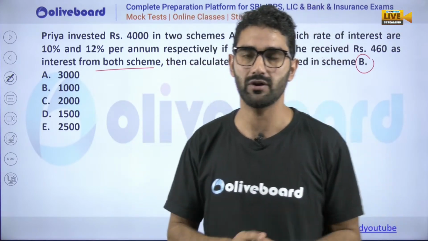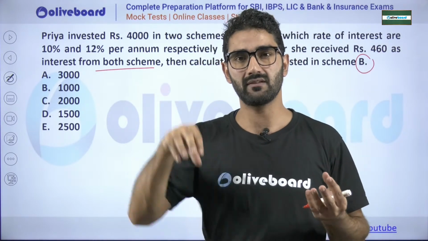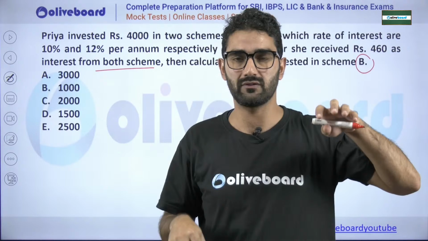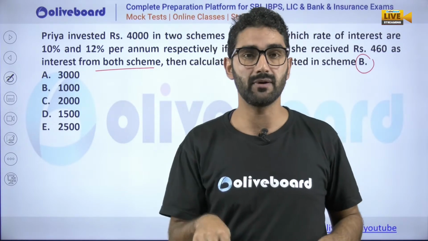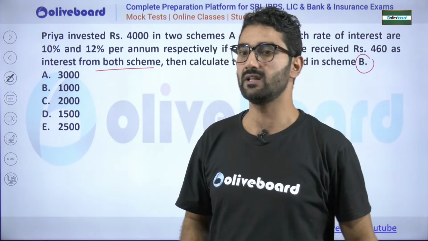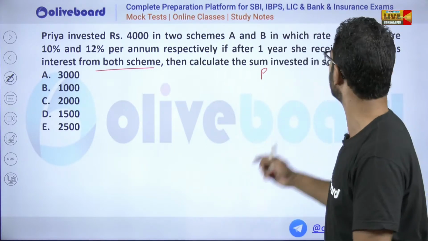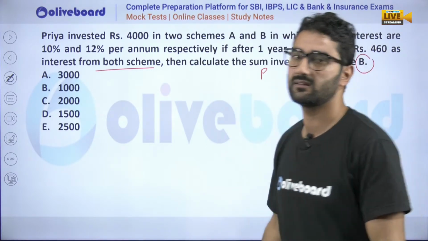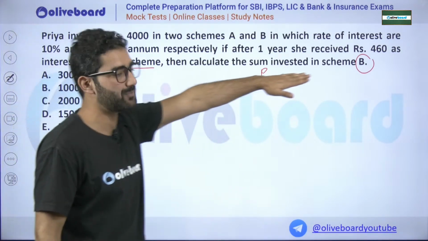Now see the question. Priya has 4,000. She wants to put some amount in scheme A and some amount in scheme B, but scheme A has 10%, scheme B has 12%. She invested for 1 year, and at last from both schemes she got 460 as simple interest. Now we have to calculate how much she has spent for scheme B.